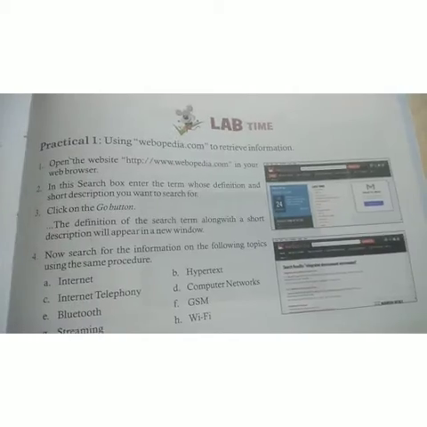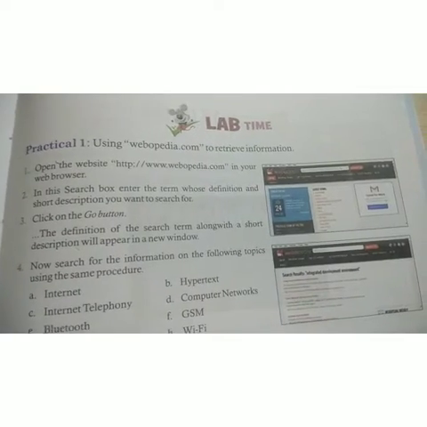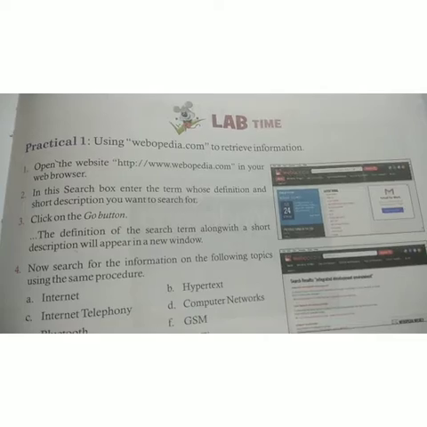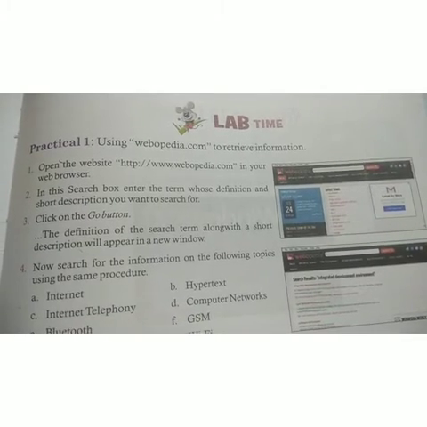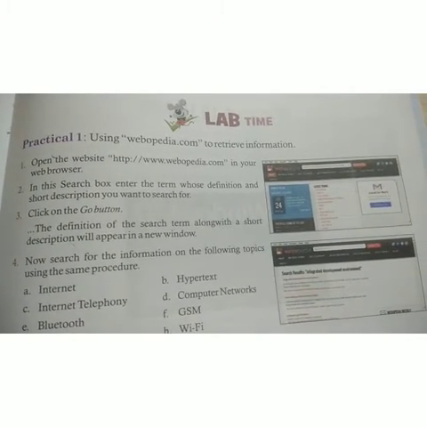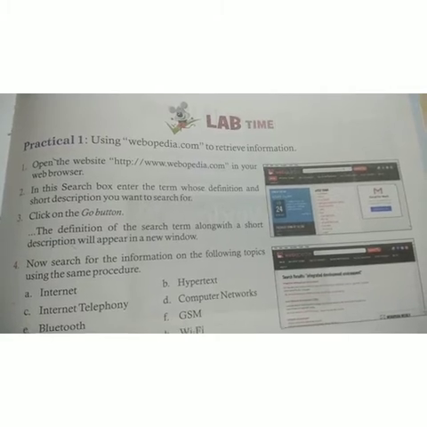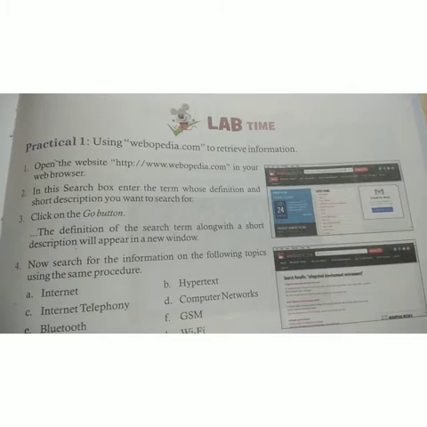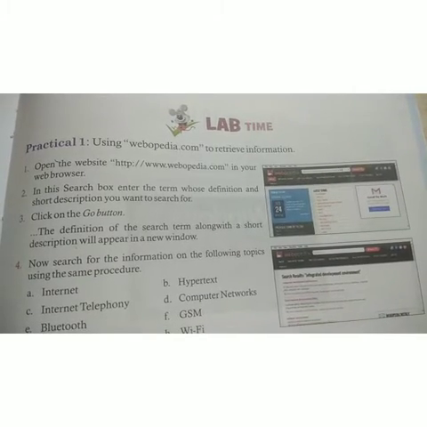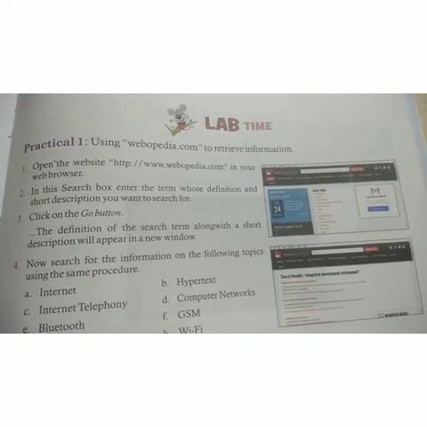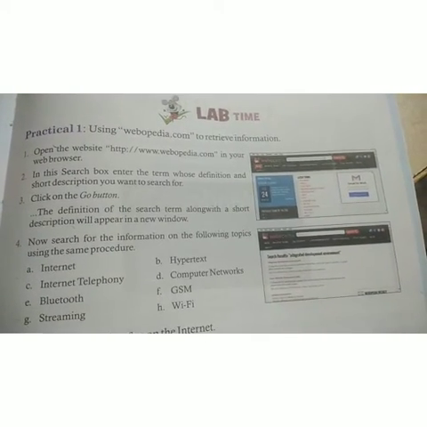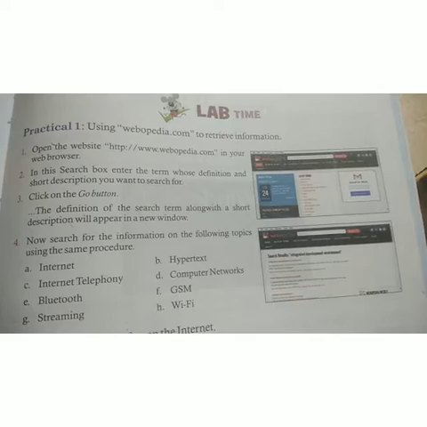Okay. Now students, come to the next lab time activity. So practice practical number 1, students. Let's discuss using Webopedia.com to retrieve information. So first of all, students, open the website http://www.webopedia.com in your web browser. Then in the search box enter the term whose definition and short description you want to search for. Okay, then click on the Go button. So the definition of the search term along with the short description will appear in a new window.